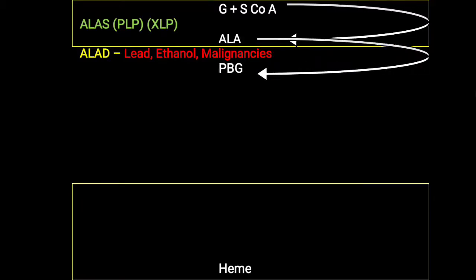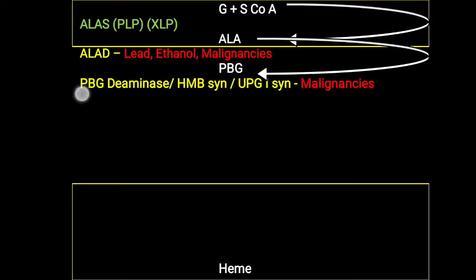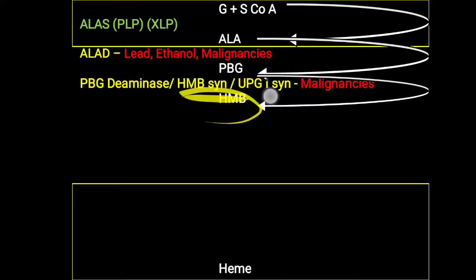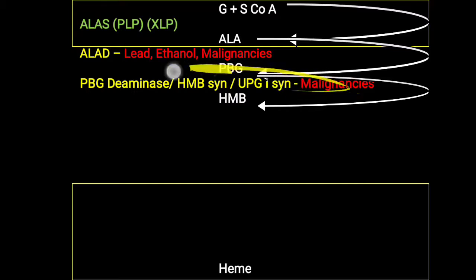Further, this ALA is converted into PBG. Further, PBG will be metabolized with the help of PBG deaminase or hydroxymethylbilane synthase, which helps to make hydroxymethylbilane. But particularly in some cancers, this hydroxymethylbilane synthase is inhibited, and that can also lead to the same symptoms as AIP, because deficiency or decreased activity of the PBG deaminase enzyme leads to acute intermittent porphyria. So the same type of symptoms will be seen in malignancy, indicating accumulation of ALA and PBG in the blood, also appearing in the urine.